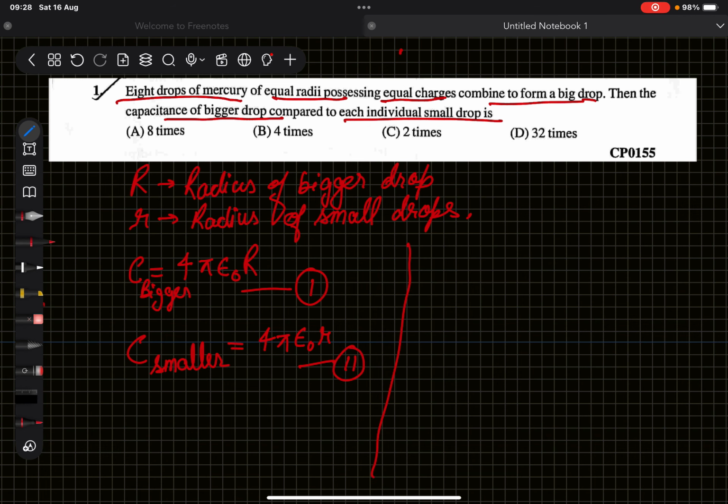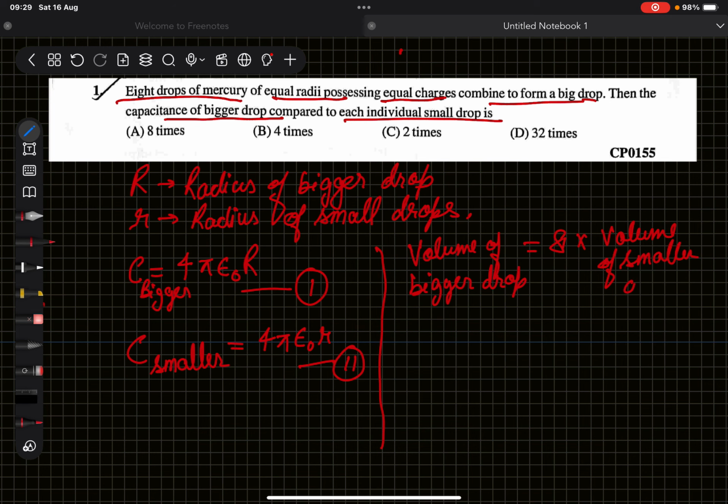Now as 8 drops are combining to form a bigger drop, the volume of the bigger drop will be equal to the volume of 8 smaller drops, or 8 into the volume of a smaller drop.